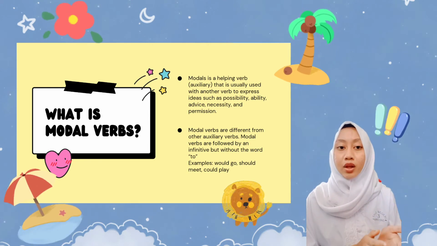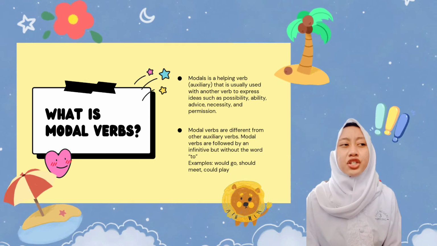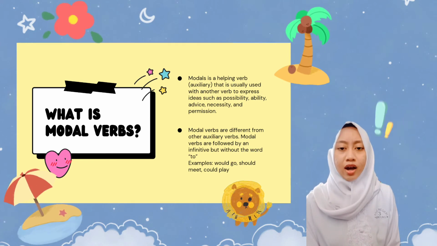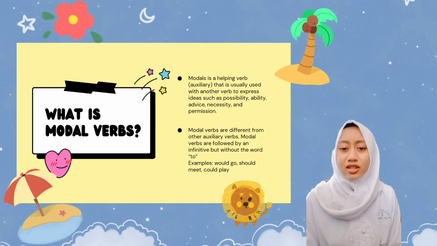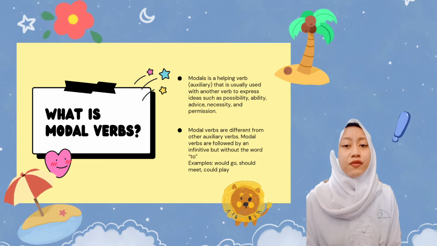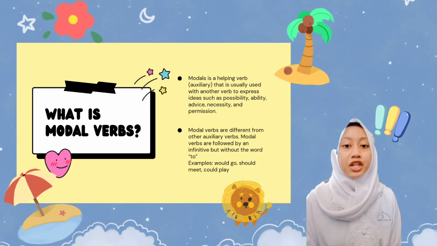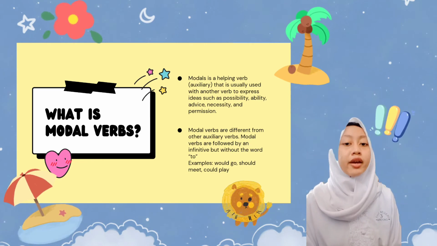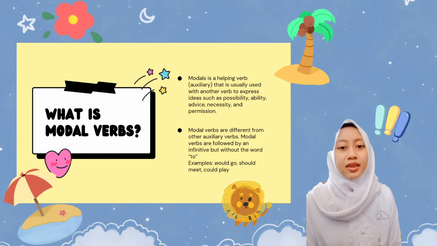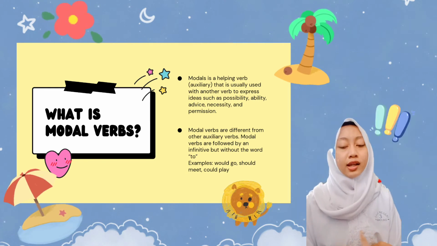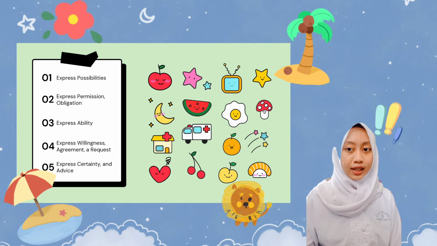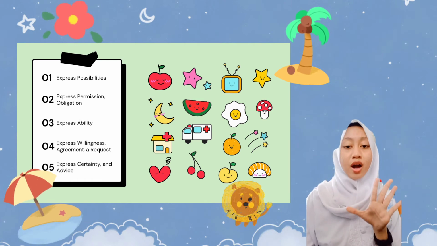So for example, if you want to say, I should go to America, we don't say, I should to go to America because it's so weird to say. And for another example, I should meet them. We don't say, I should to meet them because it sounds weird either and it's not the right form of it. And then to be more specific, there are 5 functions of modals.